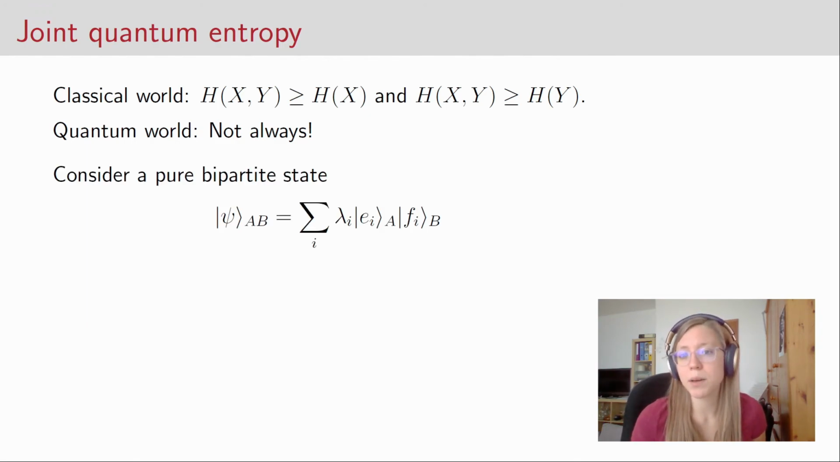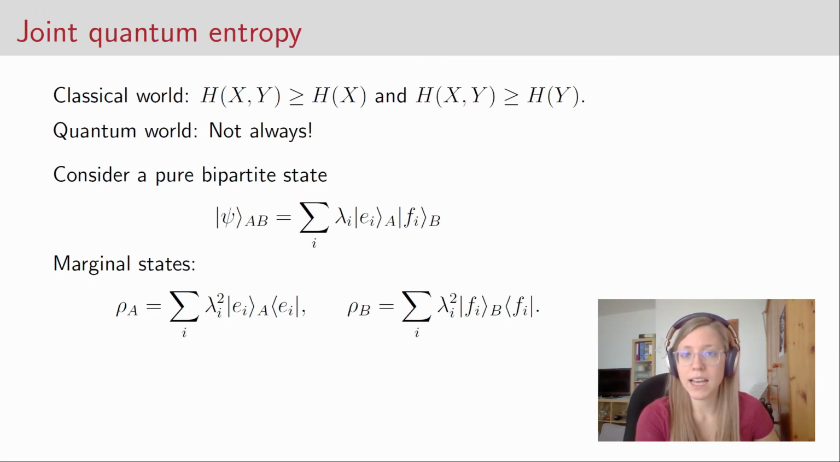So consider a pure bipartite state. This has the Schmidt decomposition in terms of a basis e_i for system A and a basis f_i for system B. And as we know from the Schmidt decomposition, the marginal states for system A are simply those density operators we form with the basis e_i, and for system B, it's simply the state we form with the basis f_i. But the eigenvalues, lambda i prime, they're the same in both cases.